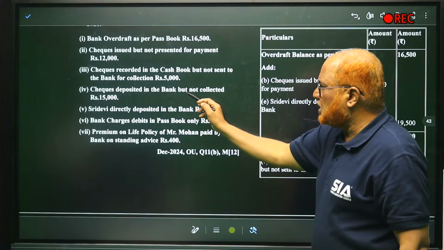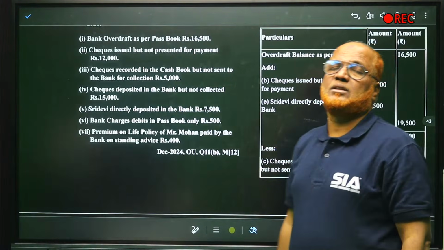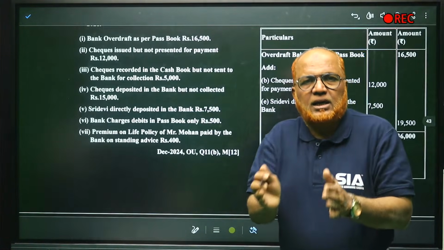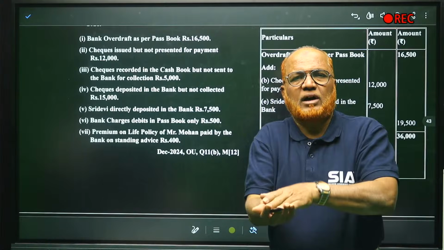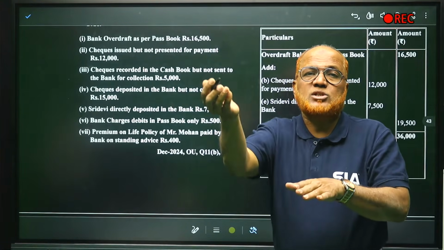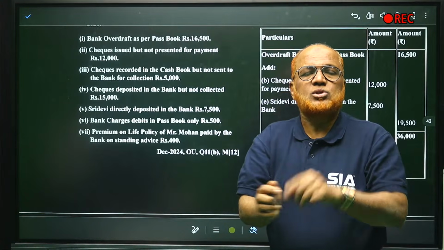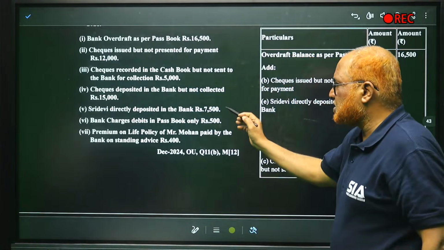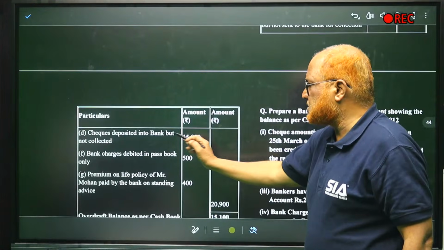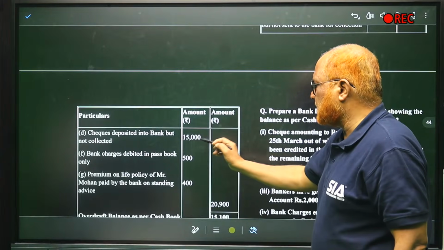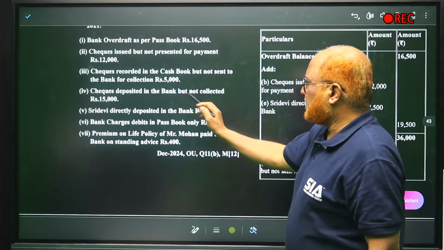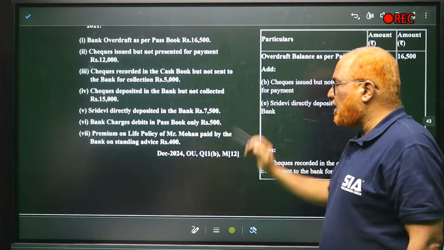Then checks deposited in bank but not collected, 15,000. Some checks were received and we have recorded them in the cash book. So cash book overdraft has decreased. But the banker has not yet collected the amount. The passbook is showing more balance. So we have to deduct. How much? 15,000. So here you can see, checks deposited into bank but not collected, 15,000.